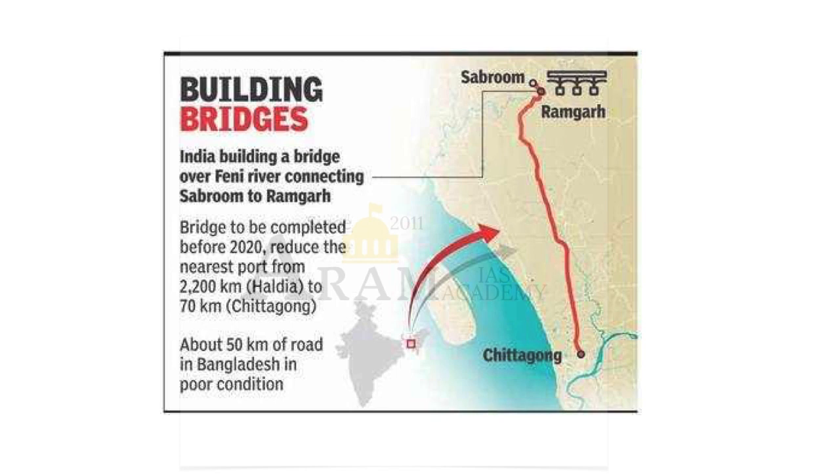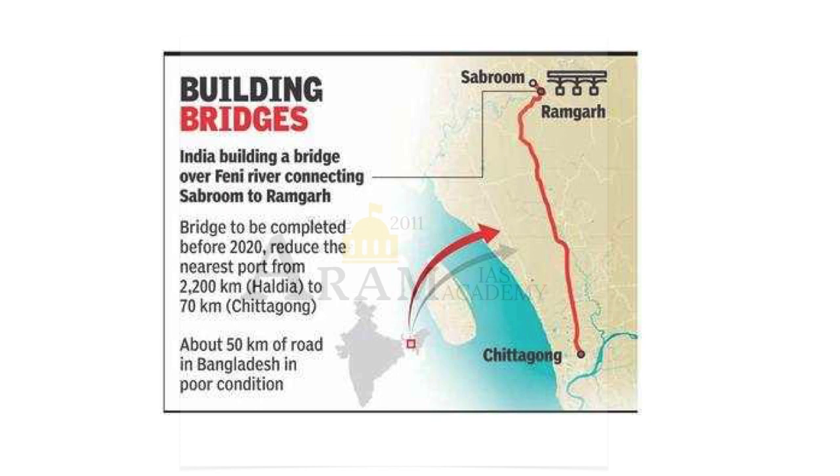You can very well see in the slide that India has already built a bridge over River Feni. That Feni River connects Sabroom with Ramgarh. Ramgarh happens to be within the Chittagong division of Bangladesh. So this bridge is good enough to connect Sabroom to Chittagong.